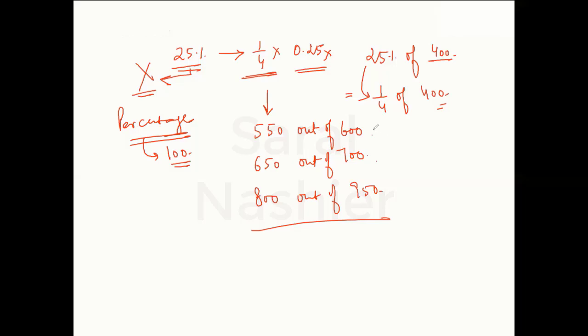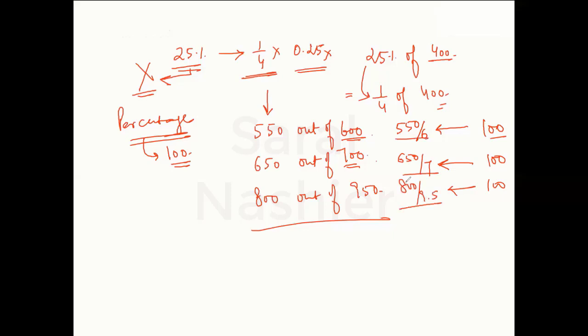So the first person will do 550 out of 600. So out of 100, how much? 100 is 1/6 of 600. So that means 550 times 1/6 out of 100. Similarly, 100 is 1/7 of 700. So 650 times 1/7. Similarly, 950 times 1 by 9.5, since 9.5 times is 100. So it is 800 upon 9.5.